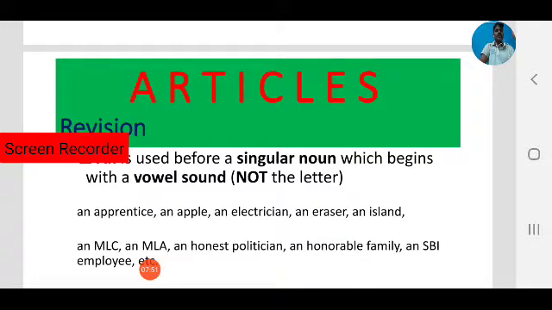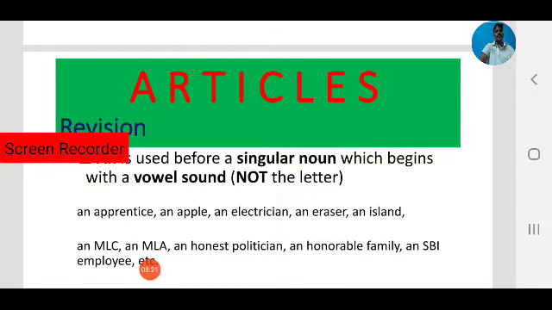Next, honest politician. Observe. The first letter is H. Sorry, that is a consonant letter, but we focus only on sound. Honest politician. Observe the sound. H is silent here. Honest, not hhonest. H is silent, so honest has a vowel sound. So we use an honest politician.